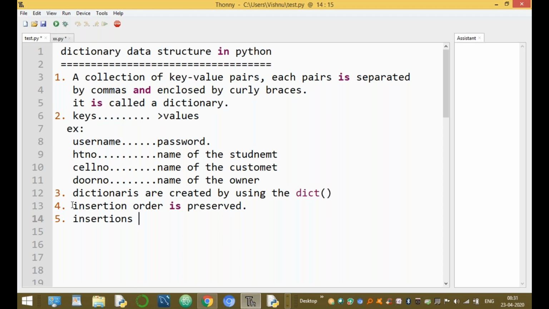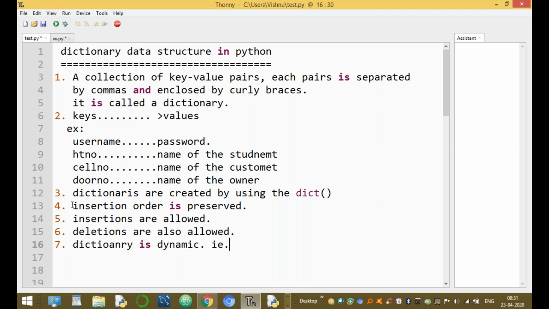Within the dictionary, new elements can be inserted. That means insertions are allowed. And the next one is deletions are also allowed. Within the dictionary, we can delete an element. Now, a dictionary is dynamic.